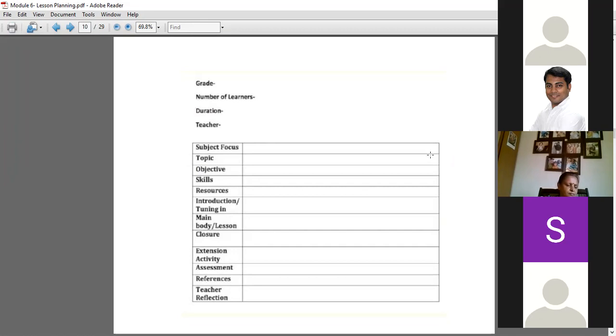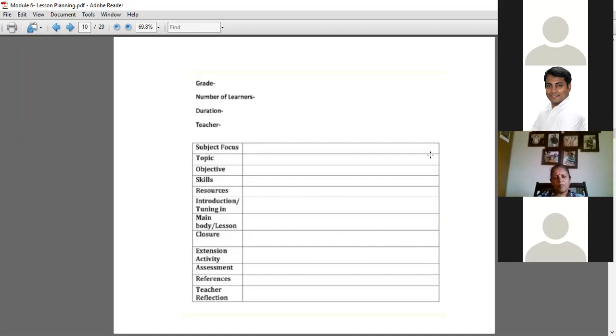No. So basically there are two parts of it. See, a mind map is a tool that can be used for lesson planning or within the lesson. I'll give you an example so that you can better understand this. Say for example, you have been told to make a lesson plan for teaching about coronavirus to senior KG kids. Now, when you have to make this lesson plan, what is the first thing that you will have to think about?